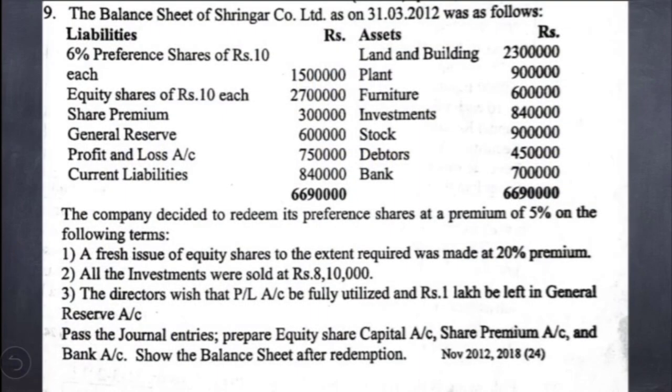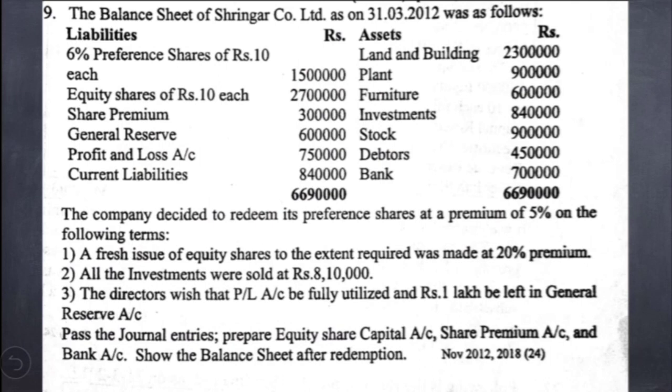The balance sheet of Shringar Company Limited as on 31st March 2012 was as follows. On the asset side, they have given land and building, plant, furniture, investment, stock, debtors, and bank balance. On the liability side, 6% preference shares of rupees 10 each, 15 lakh, equity shares of rupees 10 each, 27 lakh, share premium, nothing but securities premium balance is 3 lakh, general reserve 6 lakh, profit and loss account balance 7 lakh 50,000, current liabilities 8 lakh 40,000.